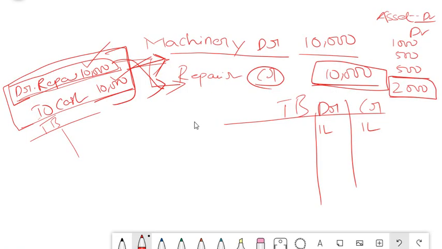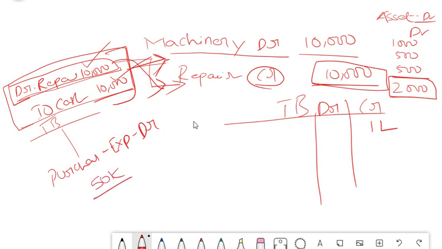So what happens in purchase? Purchase is your expense. Expense means debit balance. So 50,000 was not posted. That means here there is 1 lakh, and here instead of 1 lakh, minus 50,000, so here there will be only 50k. Now you see the total. Is it matching? No, it is not matching. So is this a one-sided error? Yes, a one-sided error, because the trial balance total is not matching.